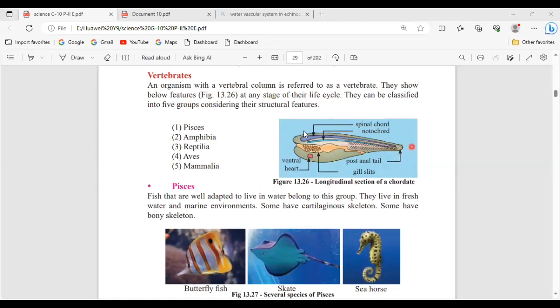Okay, so what are the features of vertebrates? They have a spinal cord, that is one feature. Then they have a notochord, then a post-anal tail, then gill slits and ventral heart. So these are the features of vertebrates.